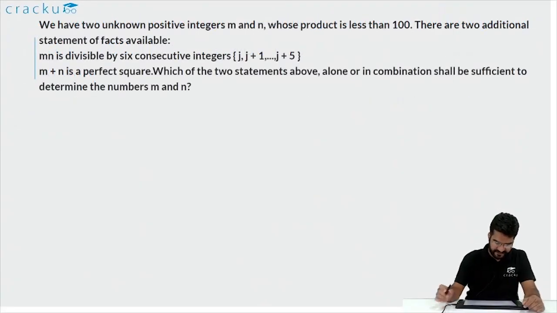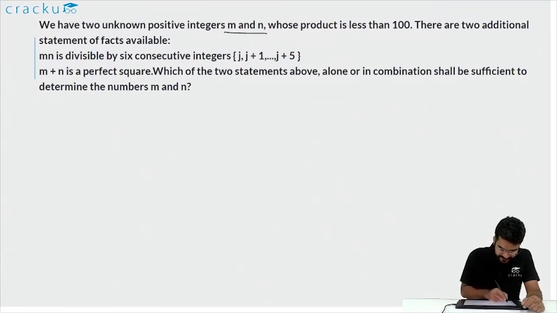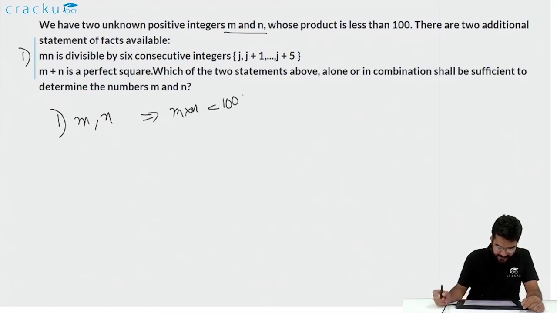This is a data sufficiency question in which we have two positive integers m and n whose product is less than 100. So we have two numbers m and n. We know that m into n is less than 100. We are given two statements. The first statement is that m into n is divisible by 6 consecutive positive integers. The second statement is that m plus n is a perfect square. Which of the two statements above, alone or in combination, shall be sufficient to determine the numbers m and n?